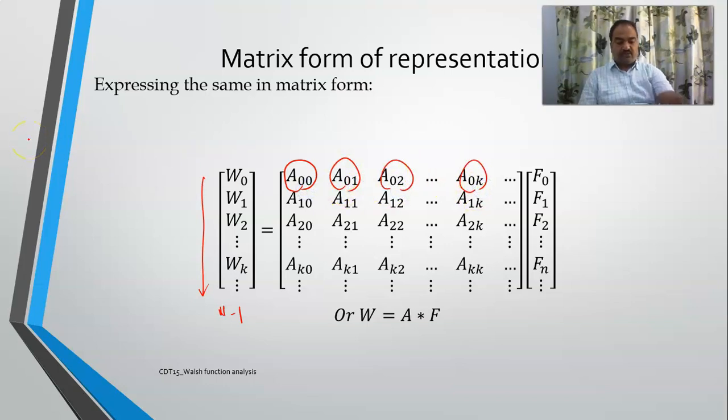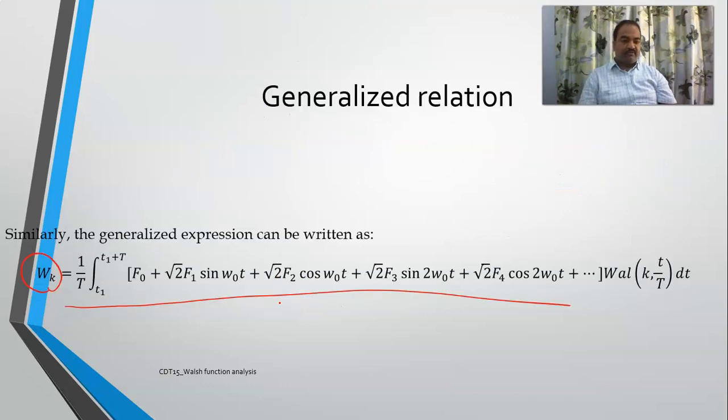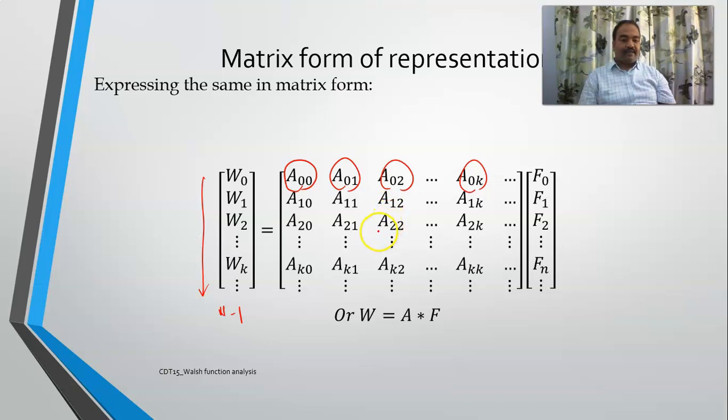Now as I have shown you, W naught depends upon F naught, F1, F2, F3, and W1 also depends upon F naught, F1, F2, which means that every term depends upon F naught, F1, F2, F3. So what is then different? These are different, so this is what I am trying to represent in terms of A now.